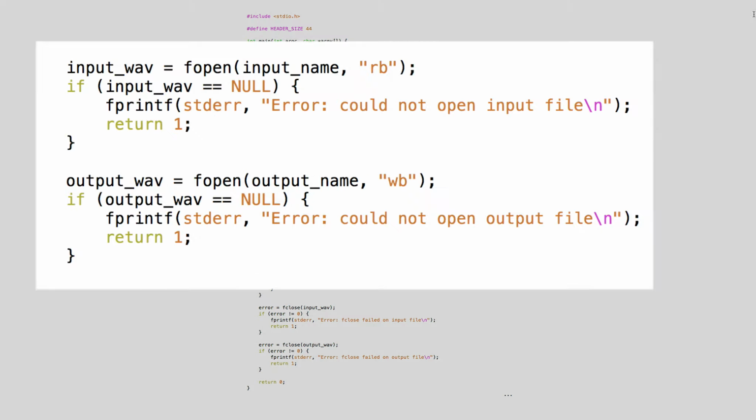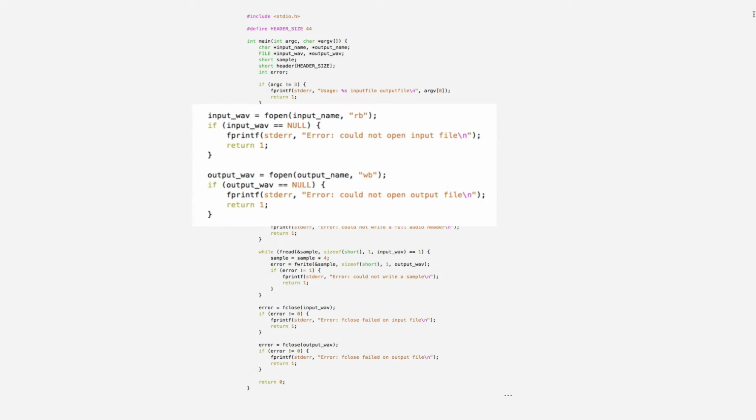Skipping down a little further in our program, now we are ready to open our files. We open both files here in binary mode. The first file is opened for reading. The second is open for writing. It's especially important that we check the return values of these fopen calls, since we are using user input as a parameter. It's very possible that the user provided an incorrect file name.